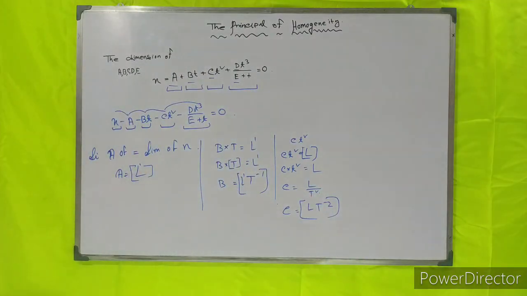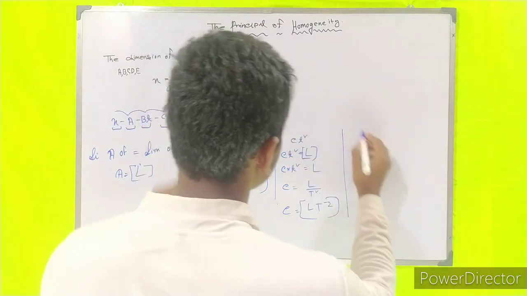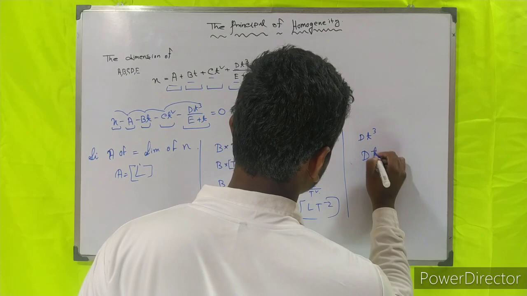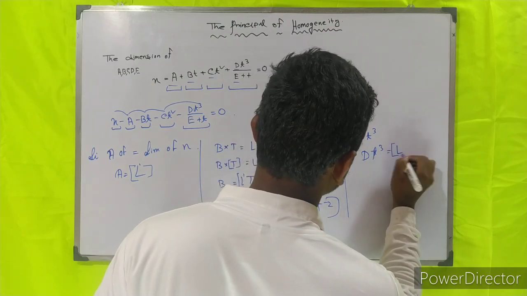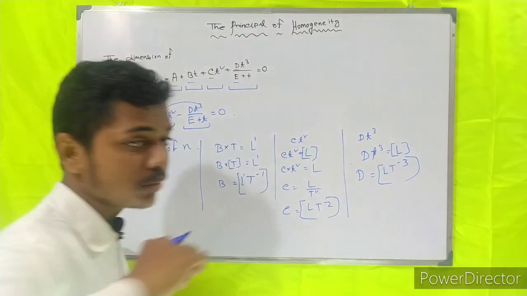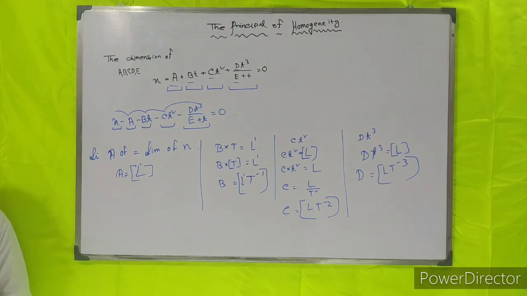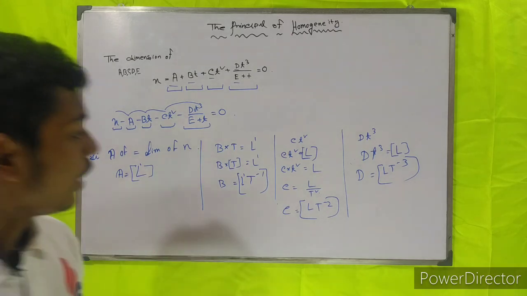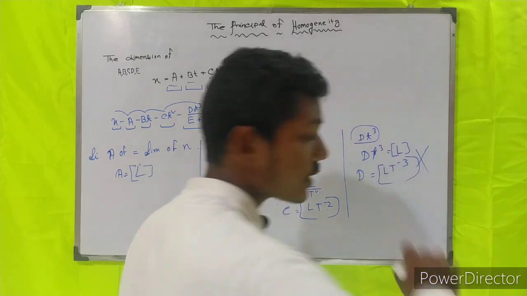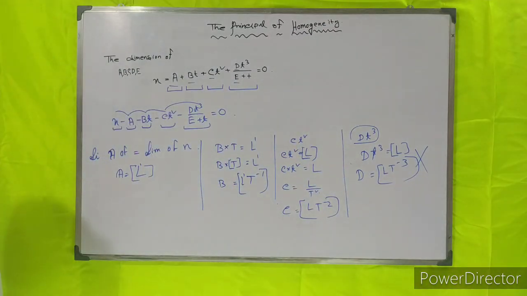Now we will find the dimension of d. Here the equation dt cube is equal to L. So d is equal to L t to the power minus 3. But this is not the right dimension of d. If you do this kind of thing with dt square, dt cube, it is not right, so we need to find the right dimension.